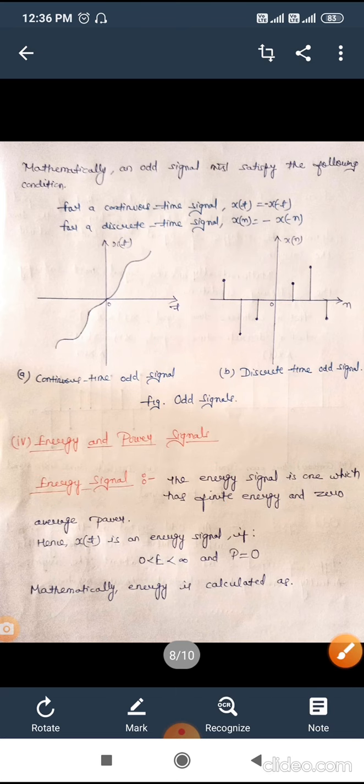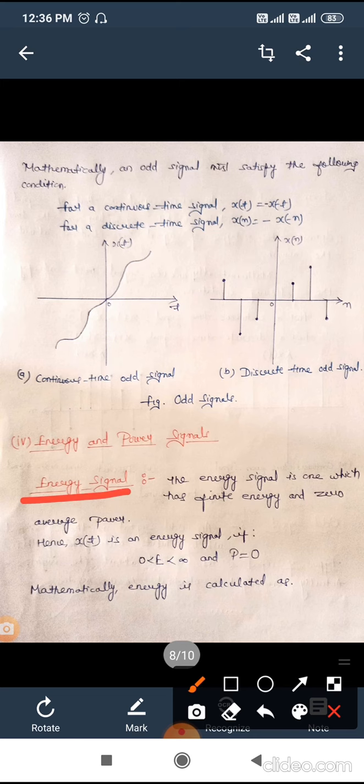Now we will discuss the topic of energy and power signals. What is an energy and power signal? First, let's discuss what an energy signal is. An energy signal is one which has finite energy and zero average power. This is the condition for an energy signal. If x of t is an energy signal, then it must satisfy this condition, that is, energy must be finite and average power must be zero.